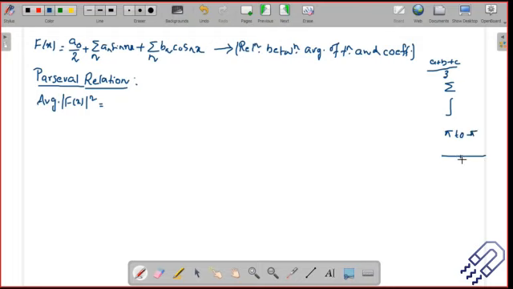If I plot it on a number line, this distance is 2 pi. So whenever I take the average, I have to divide by the entire range.